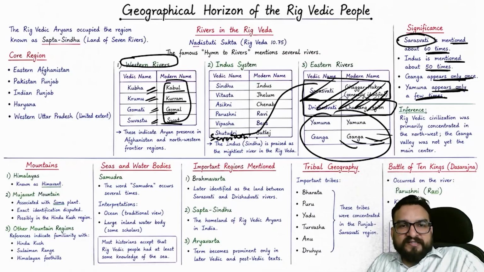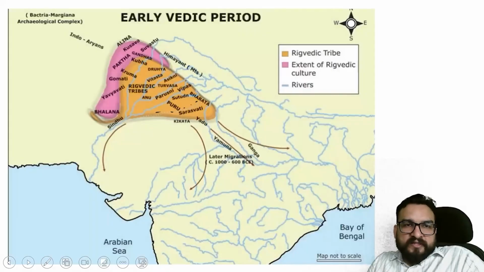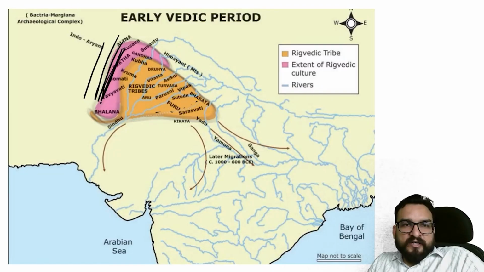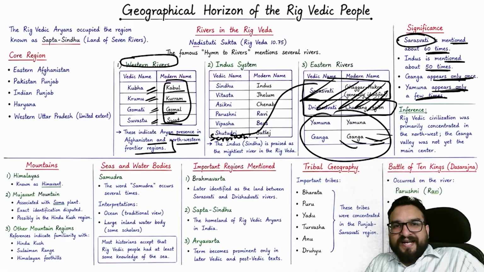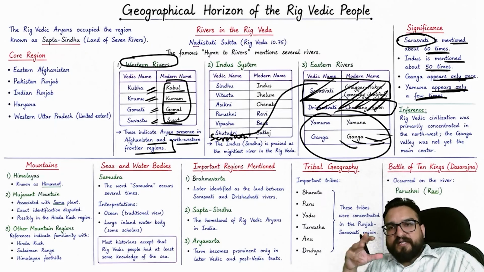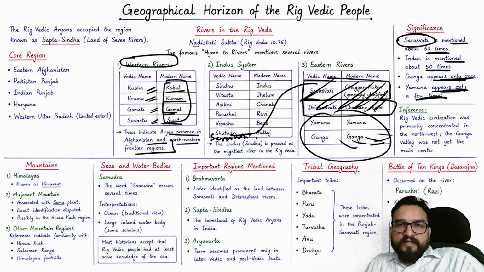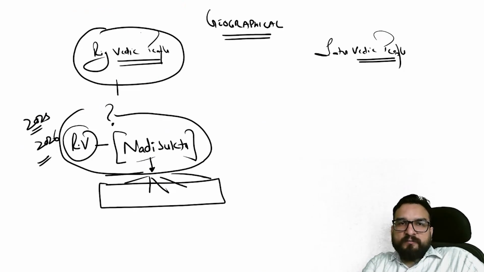So in the Afghanistan area, that means this indicates their presence in Afghanistan and the northwestern frontiers as well. So if you look here, their presence was in these regions too, which might be highlighting this particular thing. So this is giving us the view that Rigvedic civilization was primarily concentrated in the northwest and the Ganga Valley was not yet the main center, right? So among the Rigvedic people, Ganga Valley was not the main center.